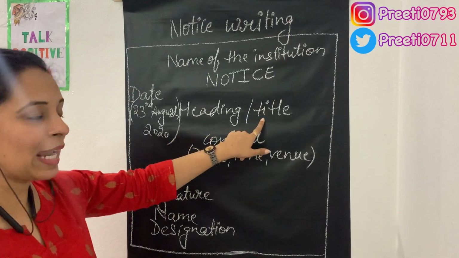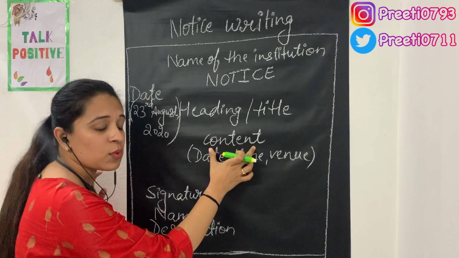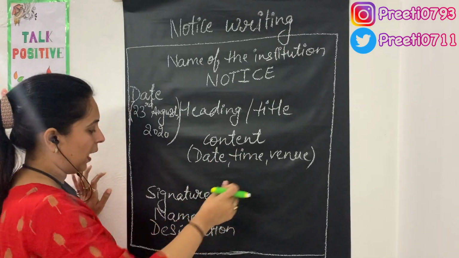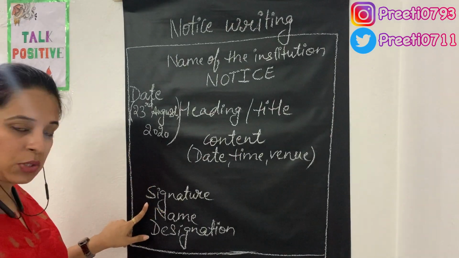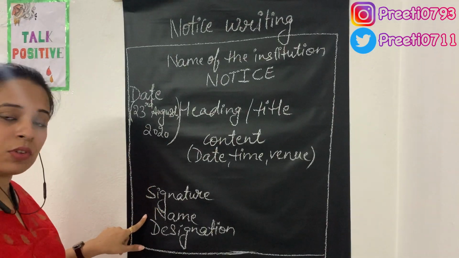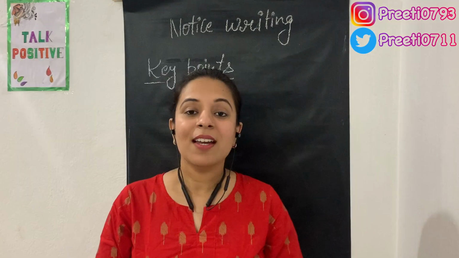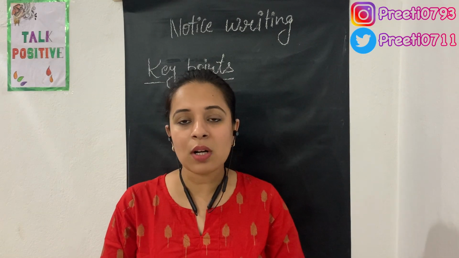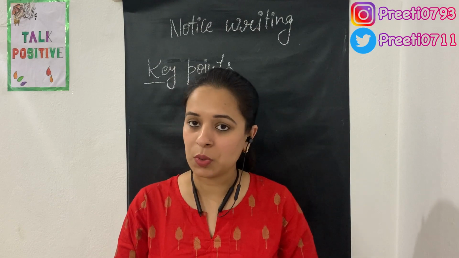Then comes the heading or the title. After the heading or title comes the content, which includes date, time, and venue. And at the last, after finishing the content, comes the signature of the writer, then the name of the writer, and then the designation of the writer. So now, after talking about the format of notice writing, let us talk about the key points to be kept in mind while writing a notice.